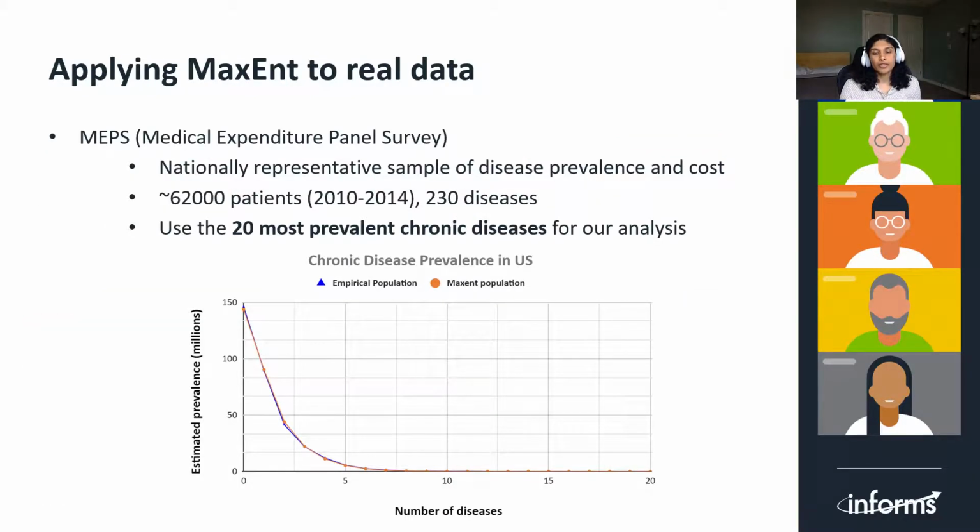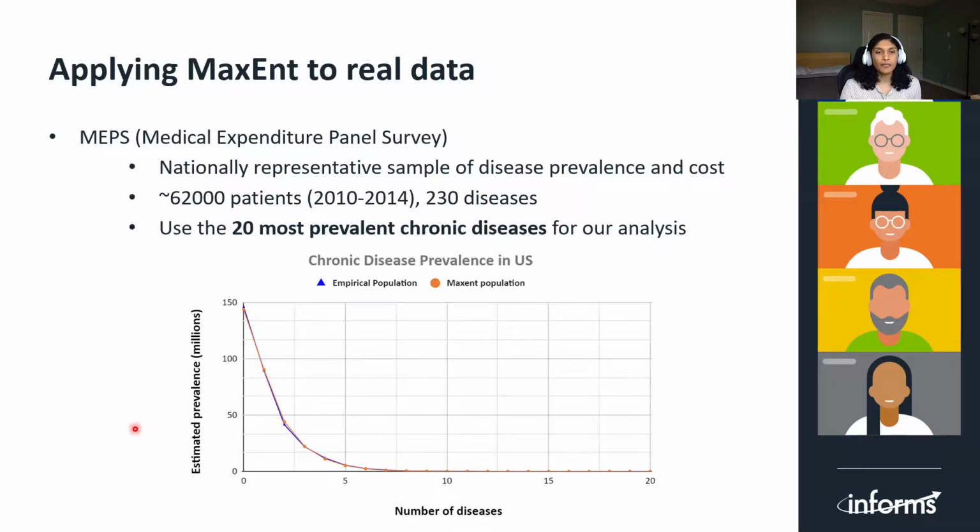We will now show the results of maximum entropy applied to real data. The data that we consider is from MEPS, which stands for Medical Expenditure Panel Survey, which is a nationally representative sample containing disease prevalence and medical costs associated with number of diseases. We use the data from the years 2010 to 2014, which contains approximately 62,000 patients. While MEPS collects data for 230 diseases, we choose the top 20 most prevalent chronic diseases for our analysis.